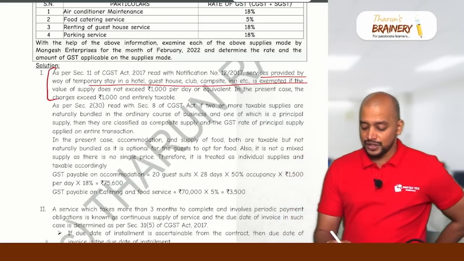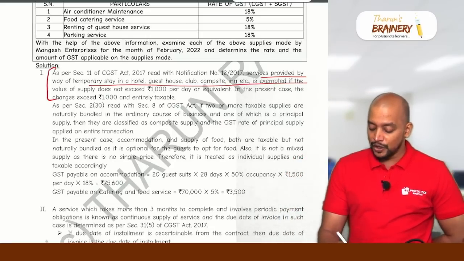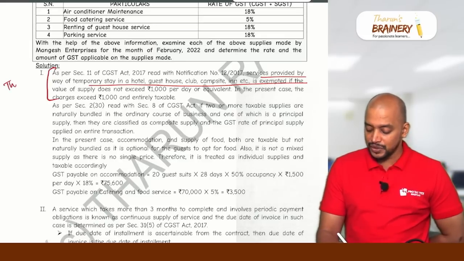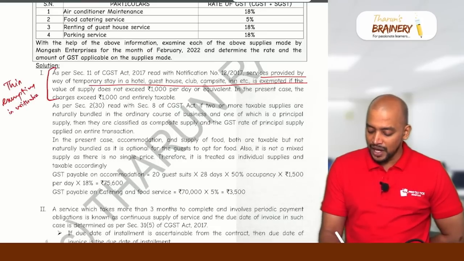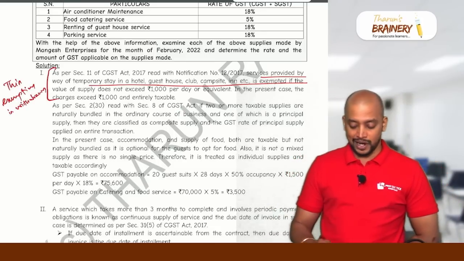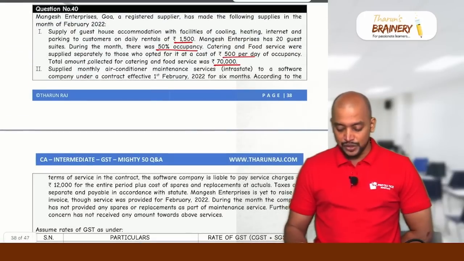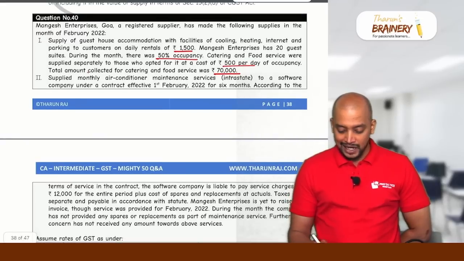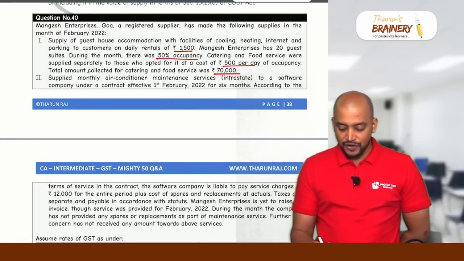Why is this exemption not applicable at present? Because this exemption is withdrawn, which means even if the amount is less than 1,000 rupees, it will be taxable. Okay. So therefore, this entire 1,500 will be taxable, and this is for which month?